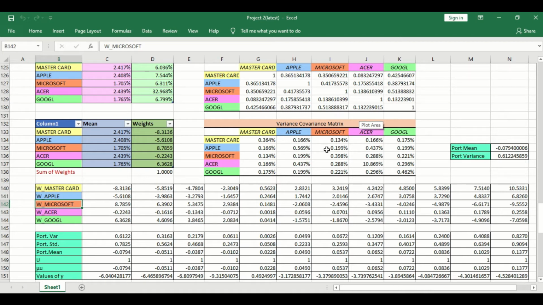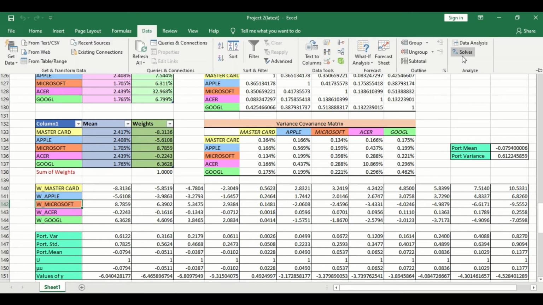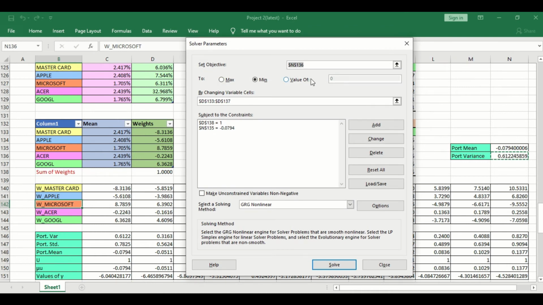Okay, next for the weights in the minimum variance portfolio, we use the Excel Solver function. After we click the Solver function, we need to set the objective. To set the objective, we click the portfolio variance here and the value must always be minimized.